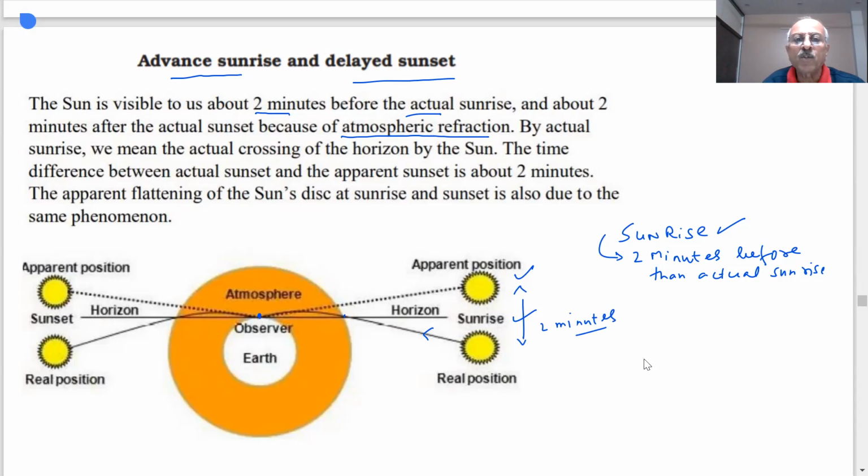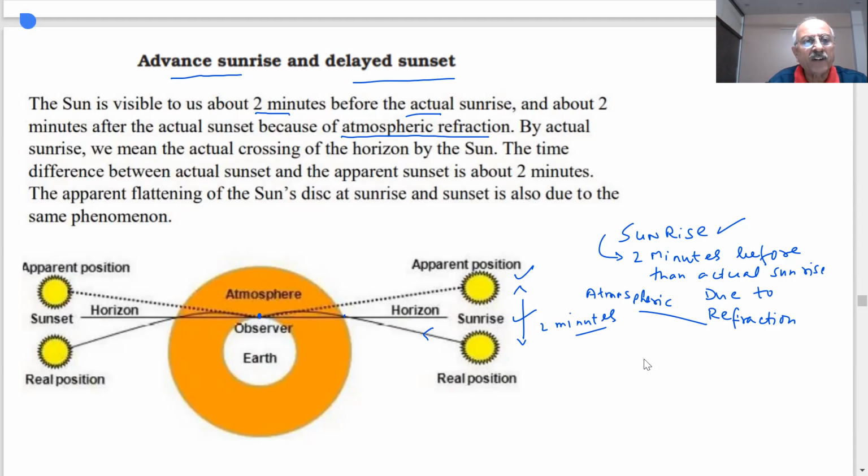This is the apparent position. Why do we see that? Due to refraction, student, atmospheric refraction, this is what we call atmospheric refraction.